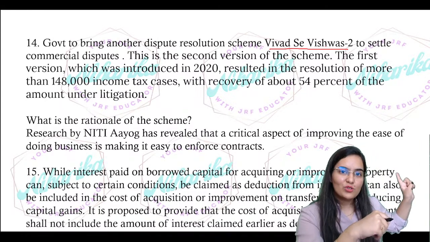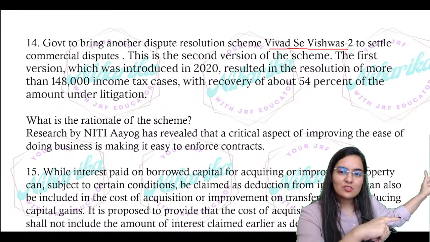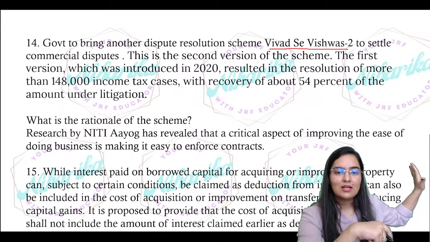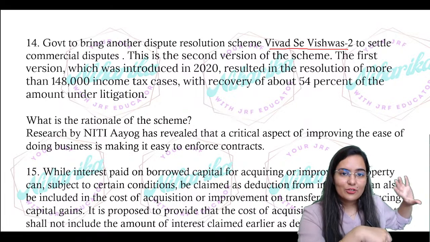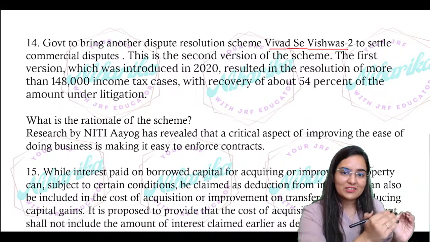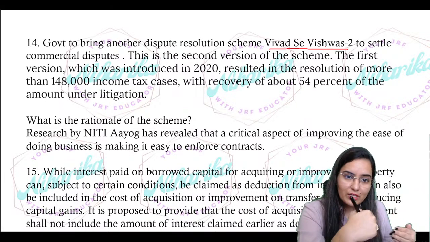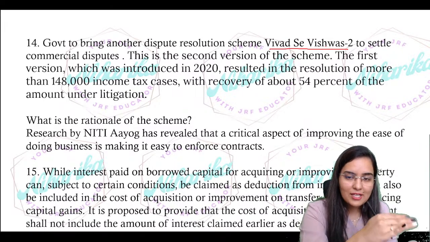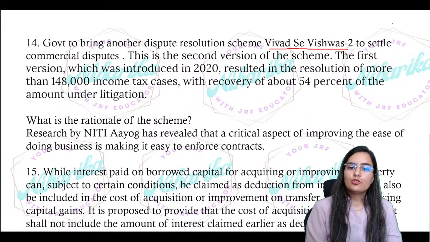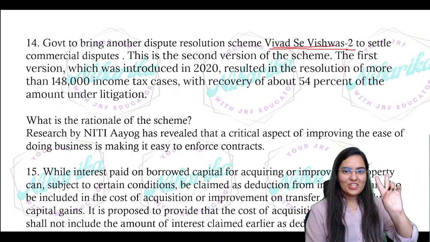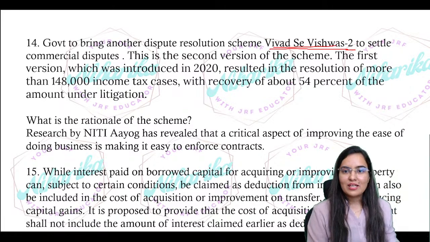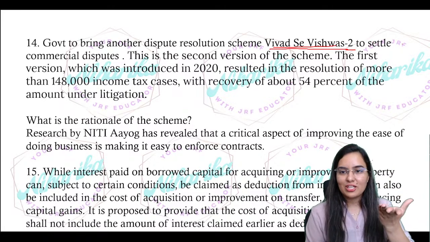Instead of going to the court and taking years and years for a solution for our income tax, you can just go to that respective authority who will be solving the cases very, very quickly.